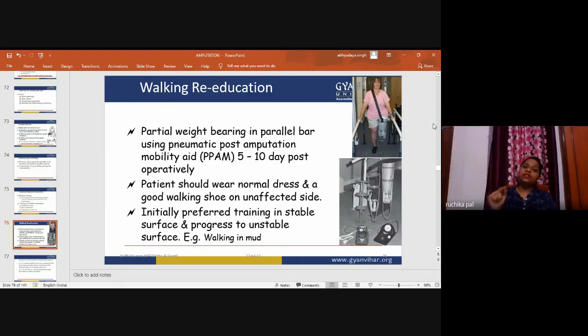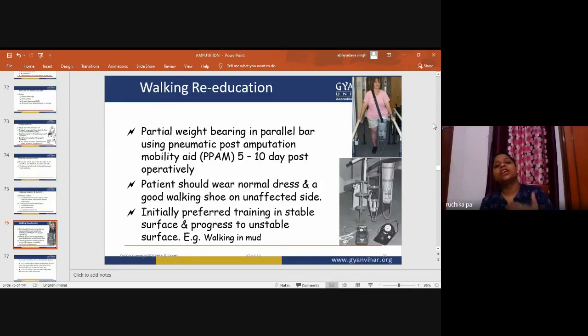Now there is partial weight bearing and one piece of equipment which is always present in the physiotherapy department, that is the parallel bar. These are the two bars, as you can see in the diagram. The patient holds the two bars, and in the front there is a mirror, so the patient can see how he is standing, rather than looking downward at the ground.